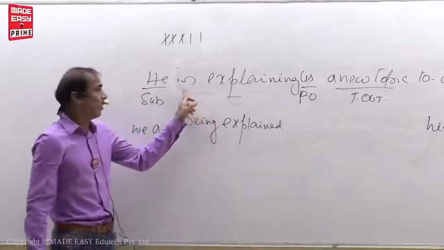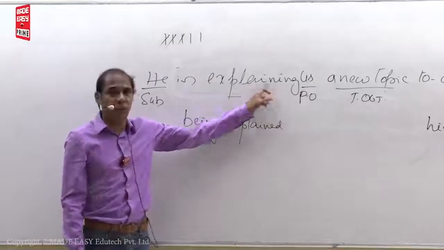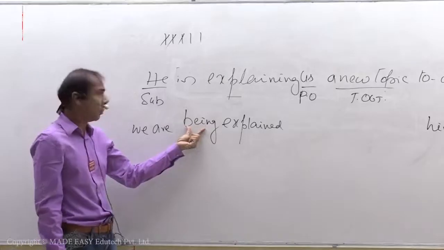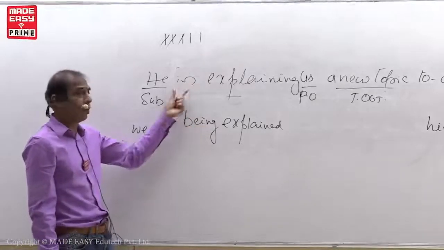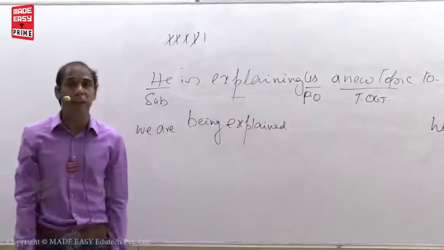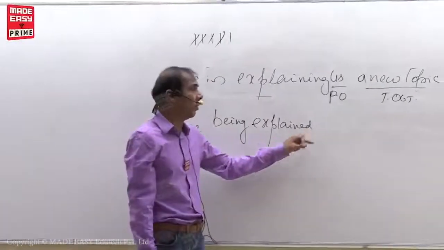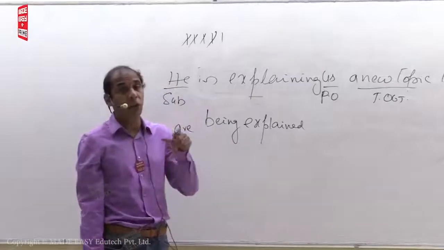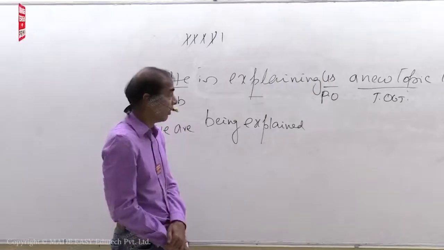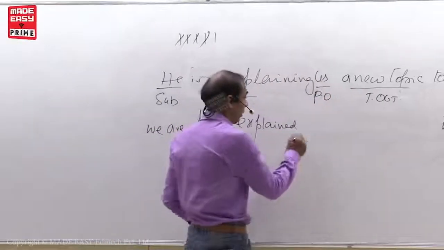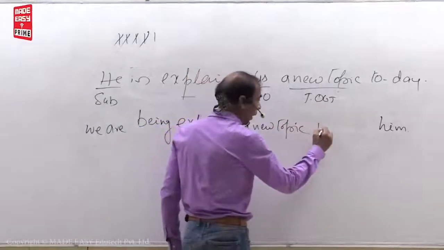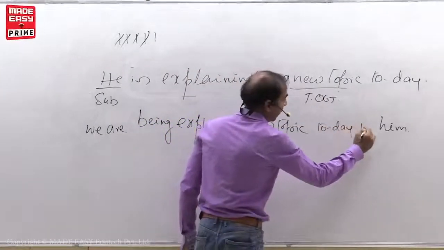See, observe. This is am by, is by, are plus V1 plus ing form, present continuous tense. What is the B form you have to put? Being. Is changes like are. Why? Because object is we here. Next, put by. Where you have to put by? After V3. What I told you, when you want to put by after V3, observe if any main points are there in the sentence. Yes, main points are there. What are the main points here? A new topic, today, by him. That's it.